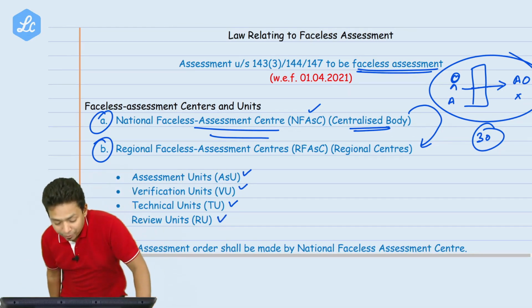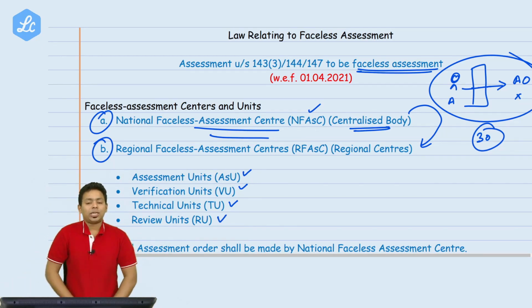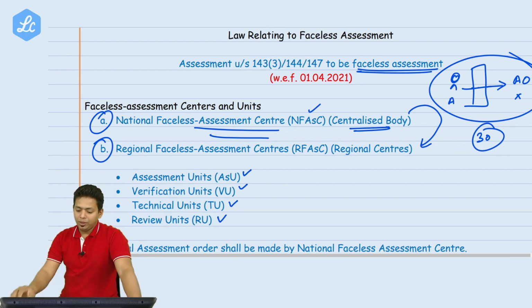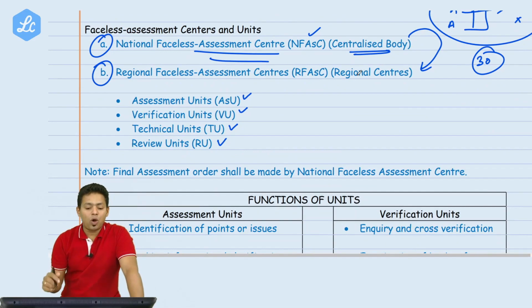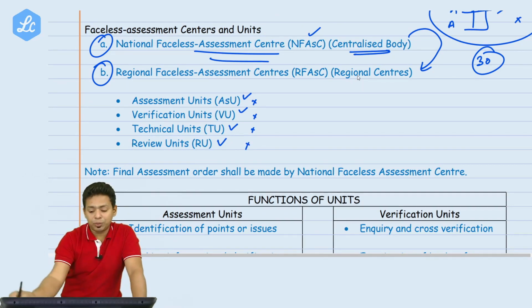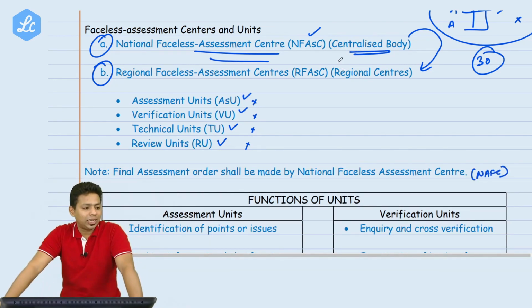See how many departments are now involved in your assessment. Please try to learn by heart how many units there are: assessment unit, verification unit, technical unit, and review unit. If I tell you their job, it will be easy for you to remember. The final assessment order will not be passed by the assessment unit, verification unit, technical unit or review unit. The final assessment order will now be passed by NFAC, the National Faceless Assessment Center. Final order will be passed by whom? The National Faceless Assessment Center.